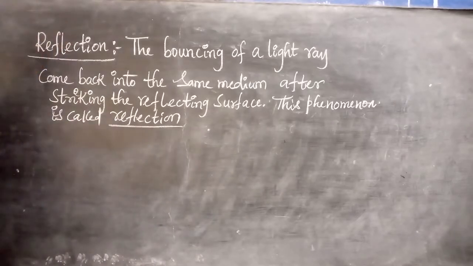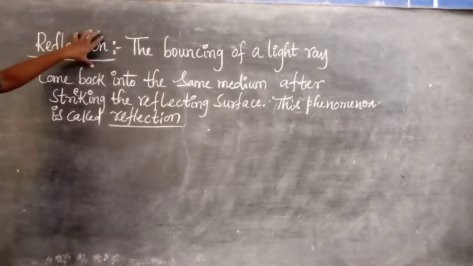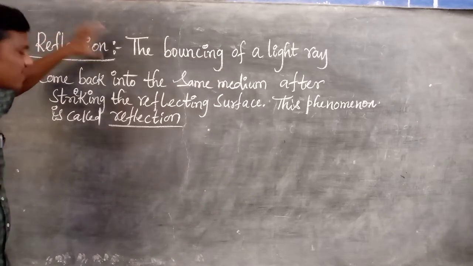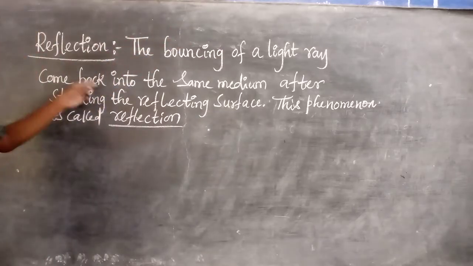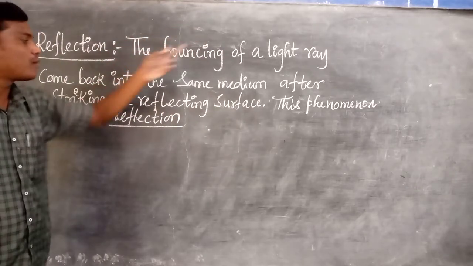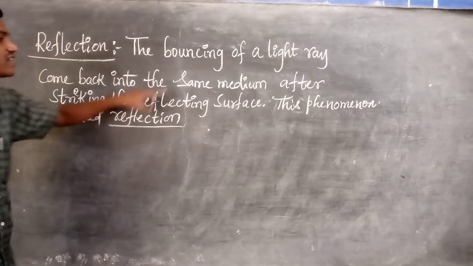But what is reflection? Reflection is one of the phenomena and one of the properties of light. To understand reflection: the bouncing of a light ray coming back into the same medium after striking the reflecting surface.